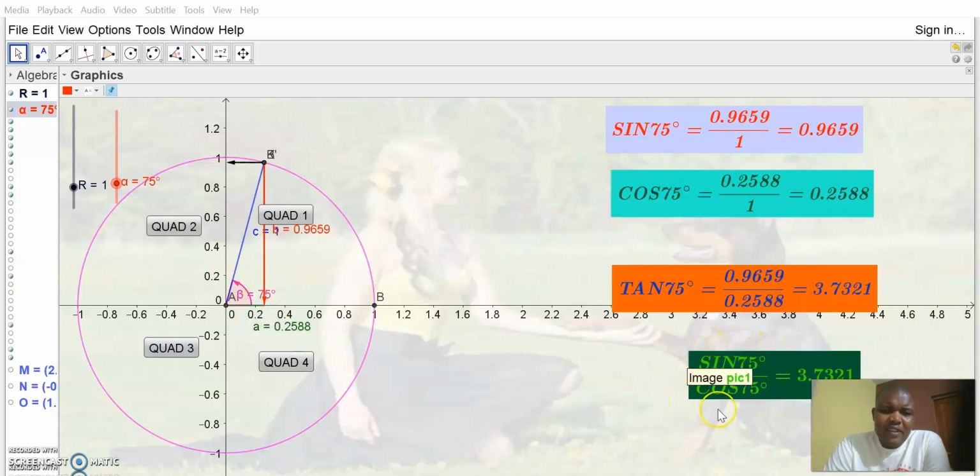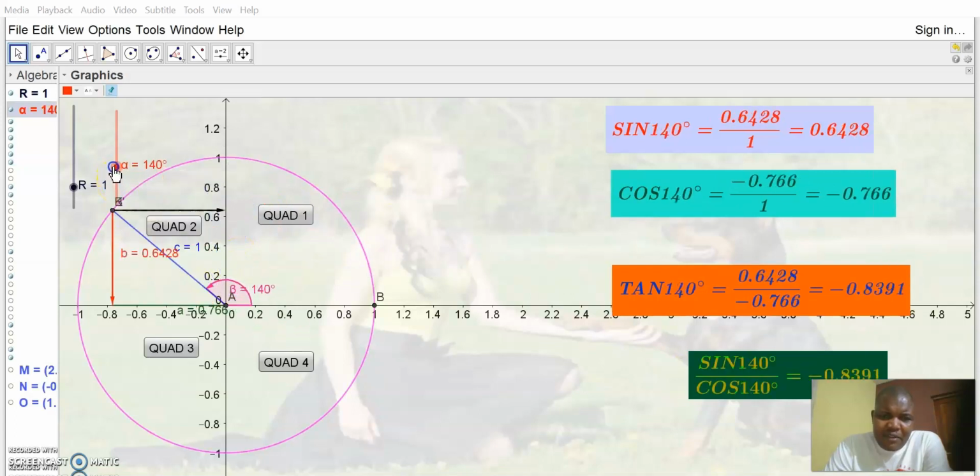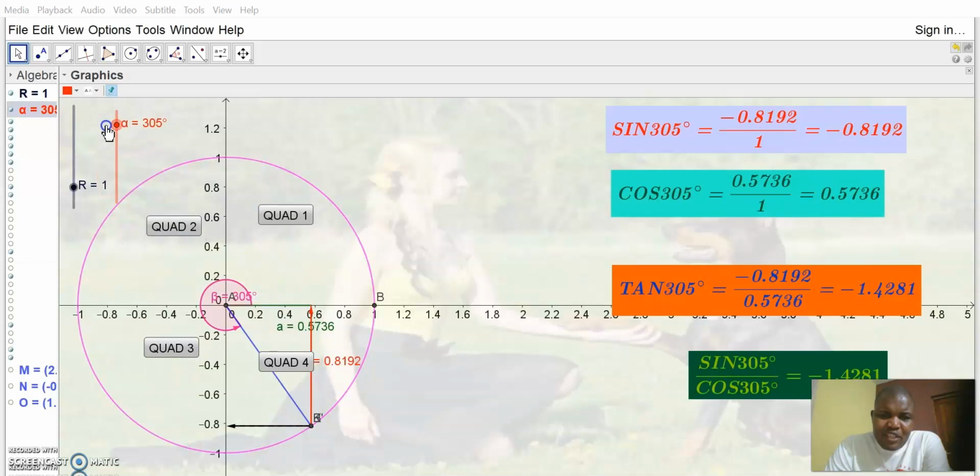I don't know whether you have discovered that. Which means the opposite side is the sine of that angle, and the adjacent side is the cosine of that particular angle. Which now means for you to get the tangent, it is the opposite over adjacent. The opposite we have said is sine, and the adjacent we have said is cosine, which gives you the tangent. So sine over cosine gives you the tangent.